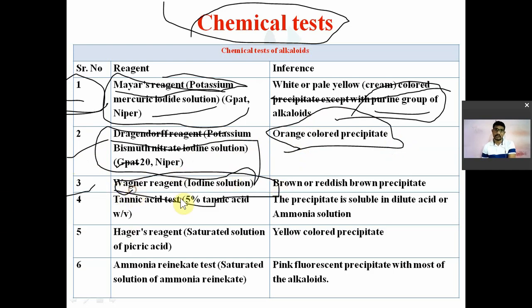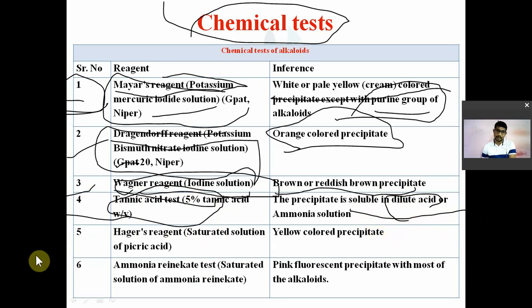Wagner's reagent is nothing but the iodine solution. होगा सिर्फ iodine का solution. You get a brown or reddish brown precipitate with the alkaloids. Next test is known as the tannic acid test. Here you use 5% tannic acid. Tannic acid will precipitate the alkaloid present in the sample. Now that precipitate is soluble in dilute acids.